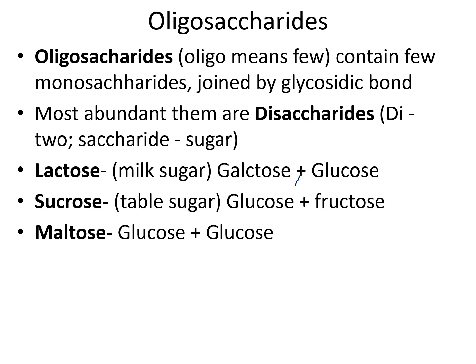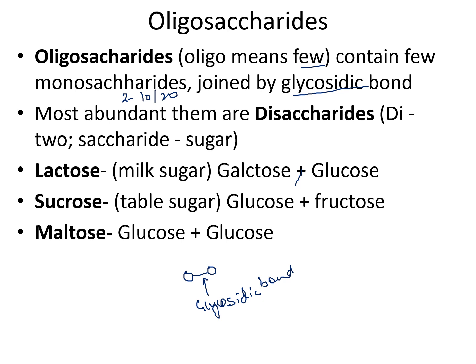Now oligosaccharides. Oligo means few. They may contain a few monosaccharides, numbering from 2 to 10 or 20. The sugars are joined by a glycosidic bond. So what does it mean? It means that two sugar molecules are joined by a glycosidic bond. We'll learn about the details of this bond later.